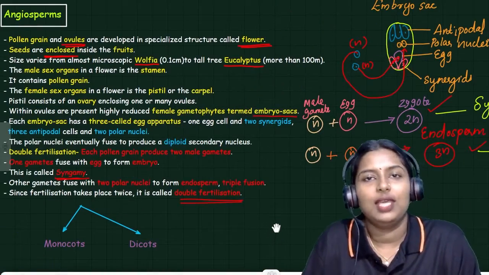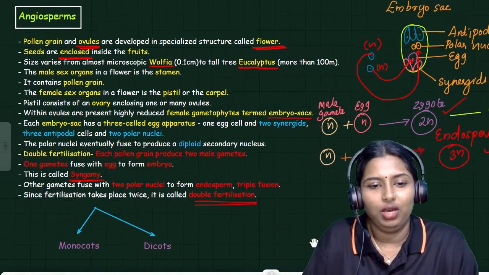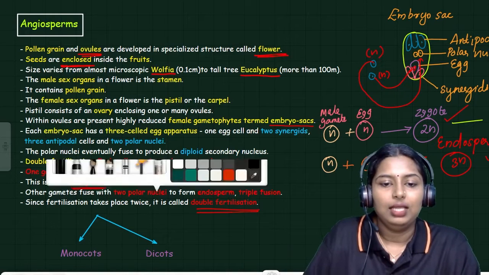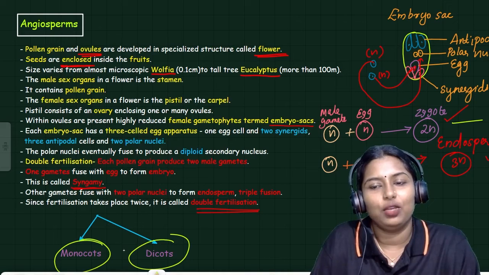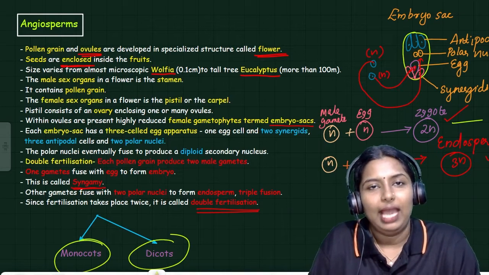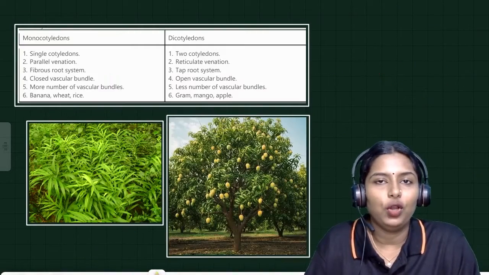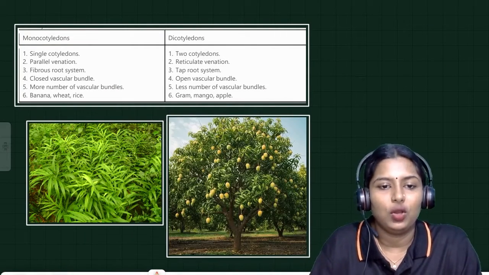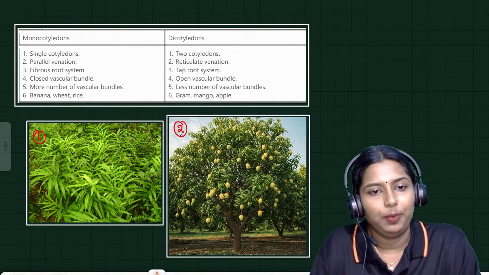Clear? This is how double fertilization occurs in angiosperms. And angiosperms are of two types, monocots and dicots. This is the image of a monocot, and this is a dicot plant.